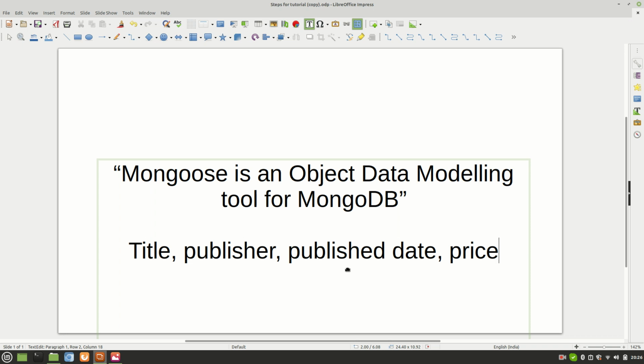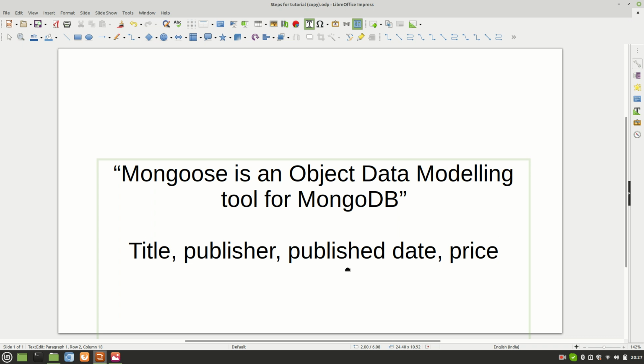It helps us create a structure of our data. It's like creating a blueprint and telling MongoDB, hey Mongo, the user will be storing this kind of document, or asking for this kind of document. So technically speaking, Mongoose creates an object reference for MongoDB, and it uses a schema to do so. There are schemas in Mongoose. We'll talk about that in detail when we start coding.